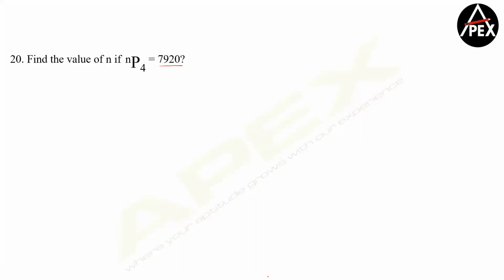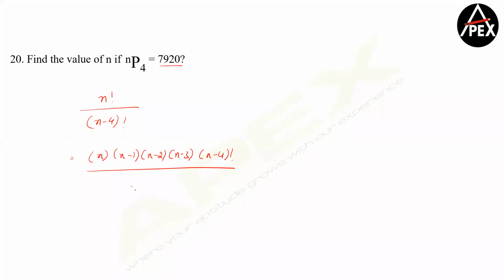Clear? So now if you look at it, I have nP4 is n factorial by n minus 4 factorial. Or in a way you have n into n minus 1 into n minus 2 into n minus 3 into n minus 4 factorial divided by n minus 4 factorial. So this gets cancelled.